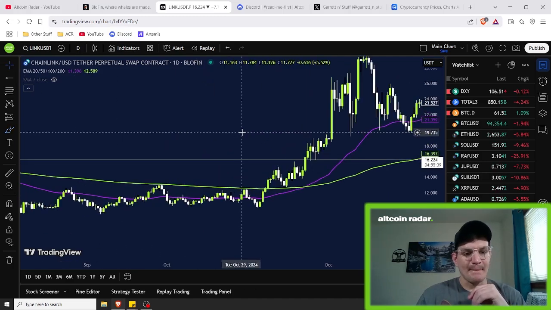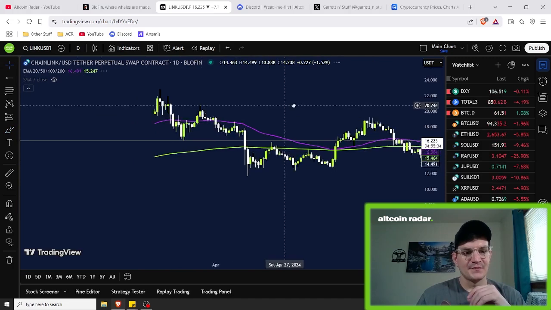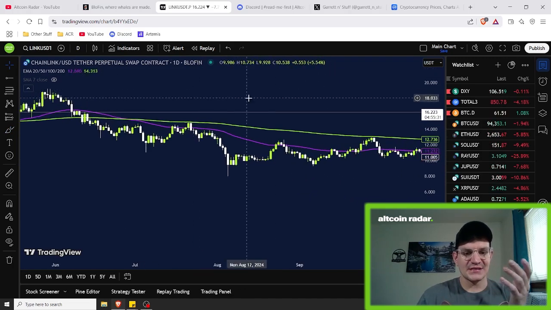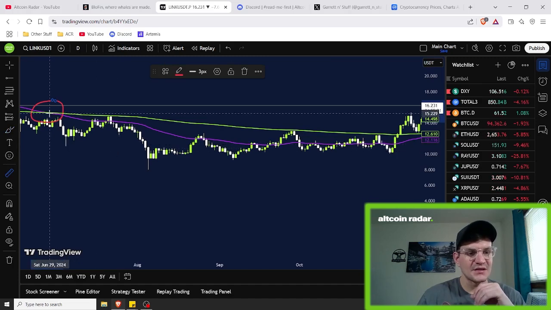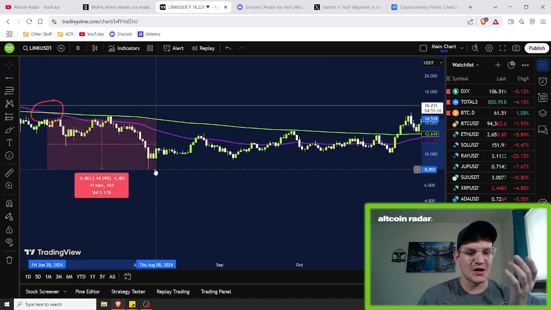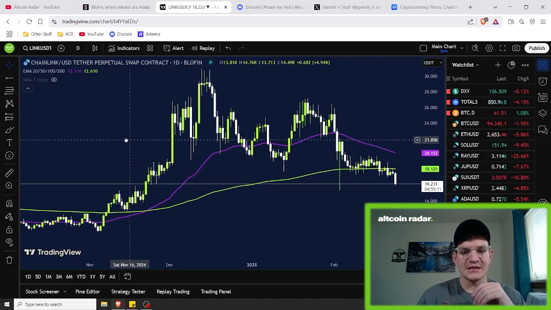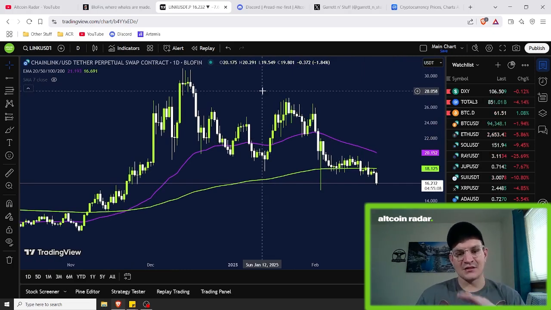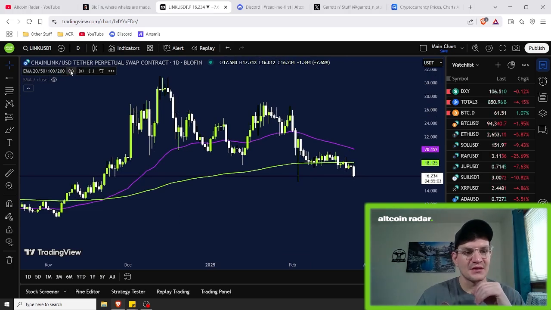All right, so let me go ahead and find a bearish cross, or sorry, a death cross. Technically we've got a death cross that happened right in here, and we did end up dropping from there, but we didn't drop very much, as you can clearly tell. Price action from this point all the way to the bottom here did end up dropping about 44% or so. That is a pretty good drop, but realistically that is what death crosses and golden crosses are, and a lot of traders use these in macro situations.